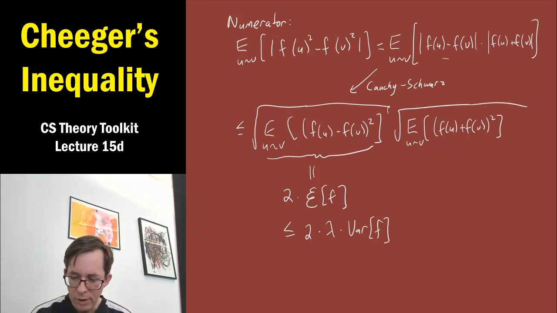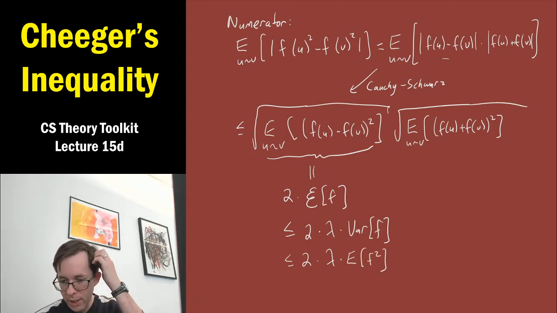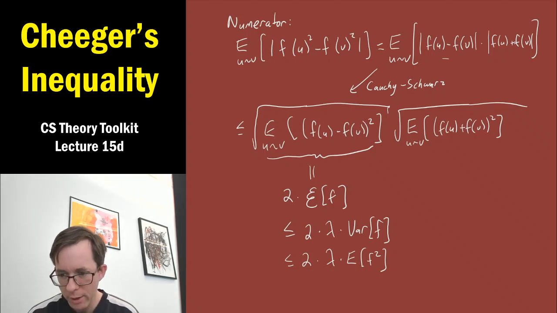Okay? And so that's good. We've got the variance on the right-hand side here. It's been square rooted. In fact, we can even say that this is at most 2 times lambda times the expected value of f squared. The variance is always at most the expectation of the square. You might think that might lose something, but we arranged for f to have median 0, which is similar to mean 0 anyway, so it doesn't really lose much.